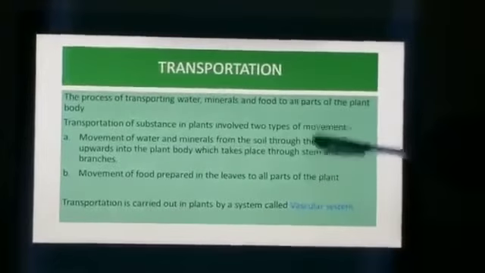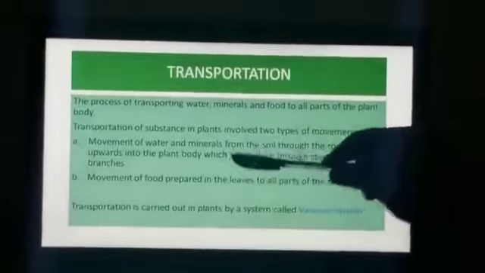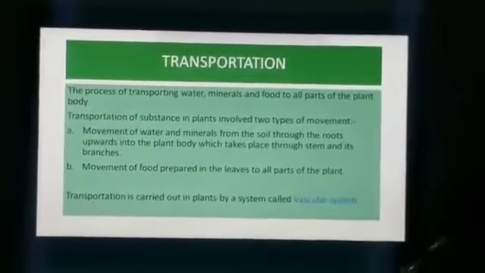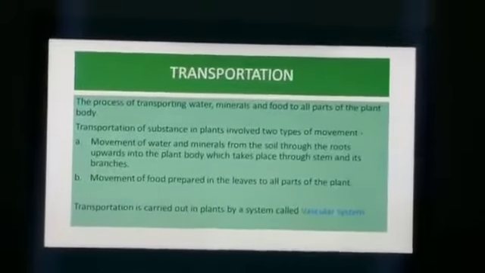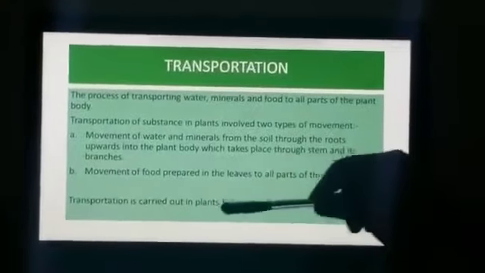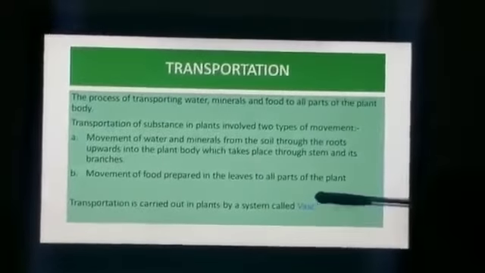That means, first of all, the water and minerals from the soil go through the roots to all parts of the plants, from stem to leaves and its branches, and then the leaf prepares its food and it is transported to all parts of the plants. This process is carried out in plants by a system which is called the vascular system.